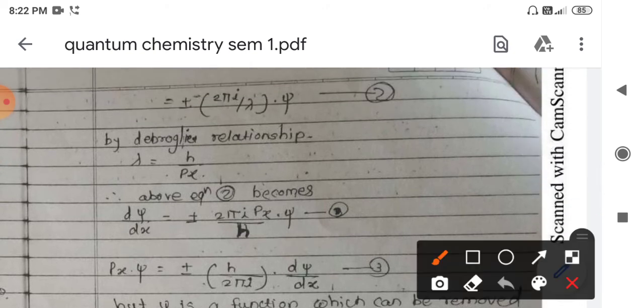So we can say that this wave function is an eigenfunction with eigenvalue plus or minus 2 pi i upon lambda, and de Broglie's hypothesis was given. Where wavelength, that is for particle and wave nature, we have incorporated into a single equation, that is lambda is equal to h upon p. p is nothing but momentum. So for lambda we can substitute this value in this equation.